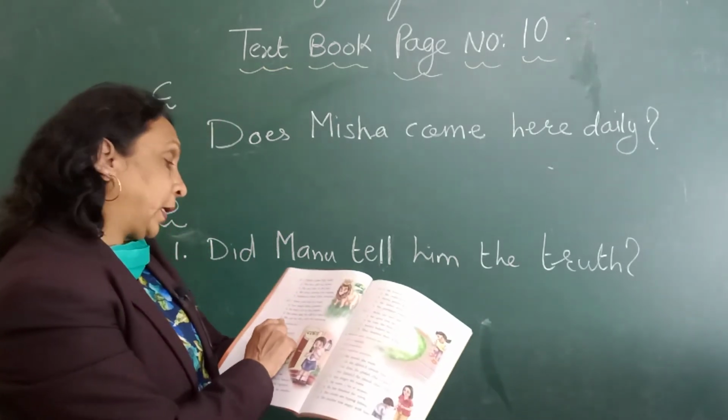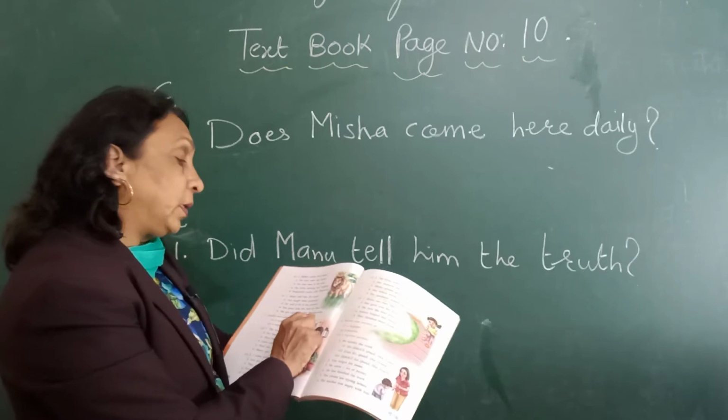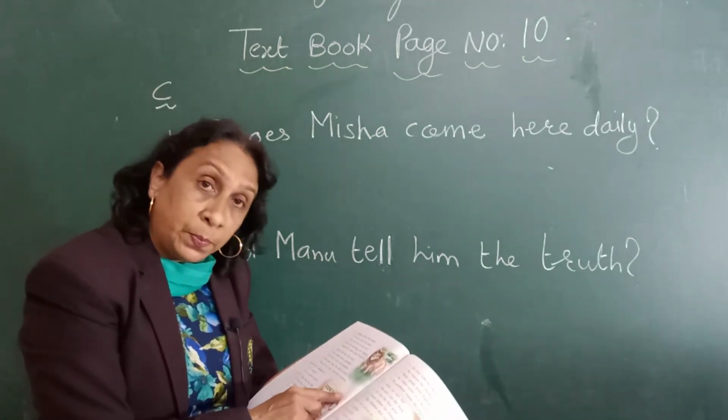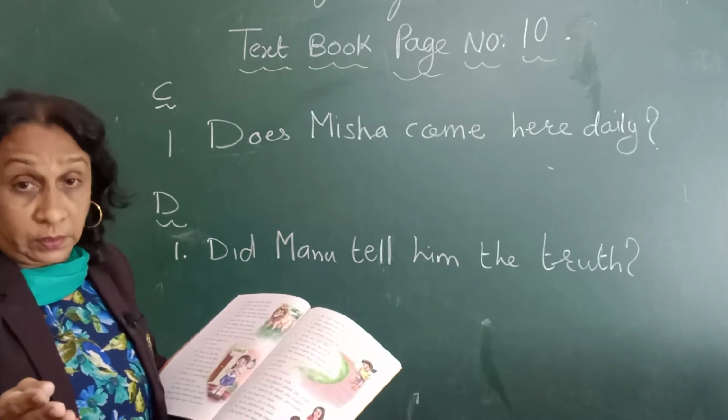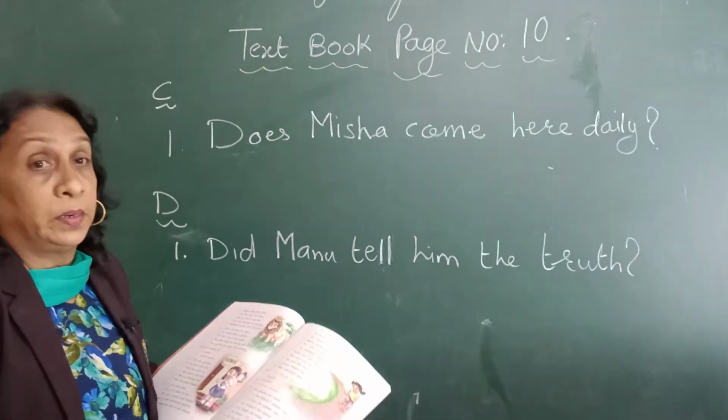Now look at the fifth sentence. She got up very early this morning. Did she get up early this morning? Did she got up? What? It is the past tense. Did she get up early this morning?